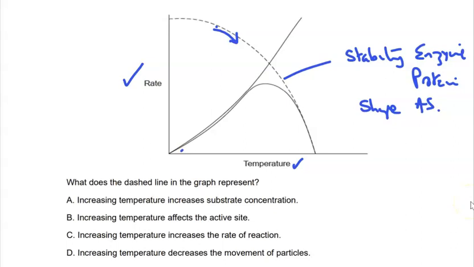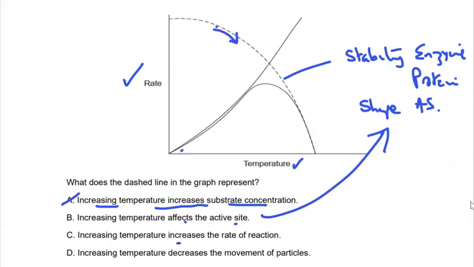Let's see what our options are. Increasing temperature increases the substrate concentration. There's no indication of that at all. Increasing the temperature affects the active site. Well, that's the argument that we're making here, but let's just check the other options.